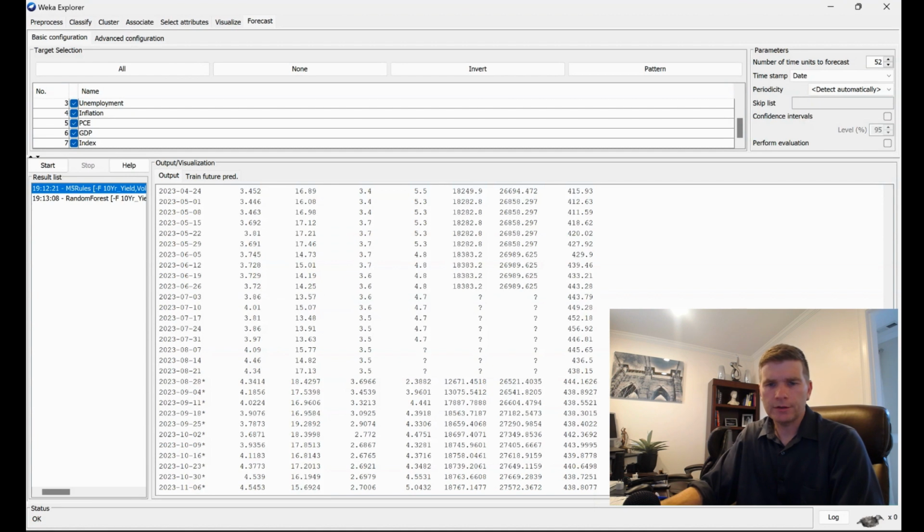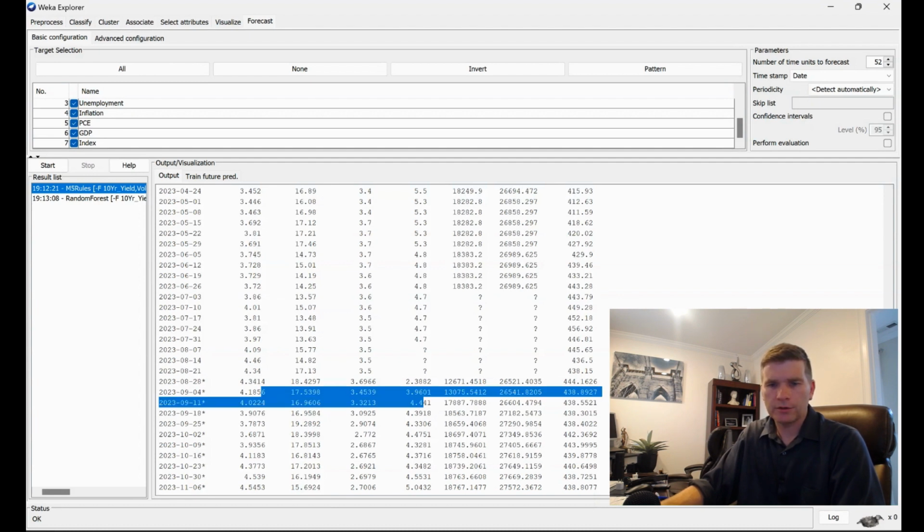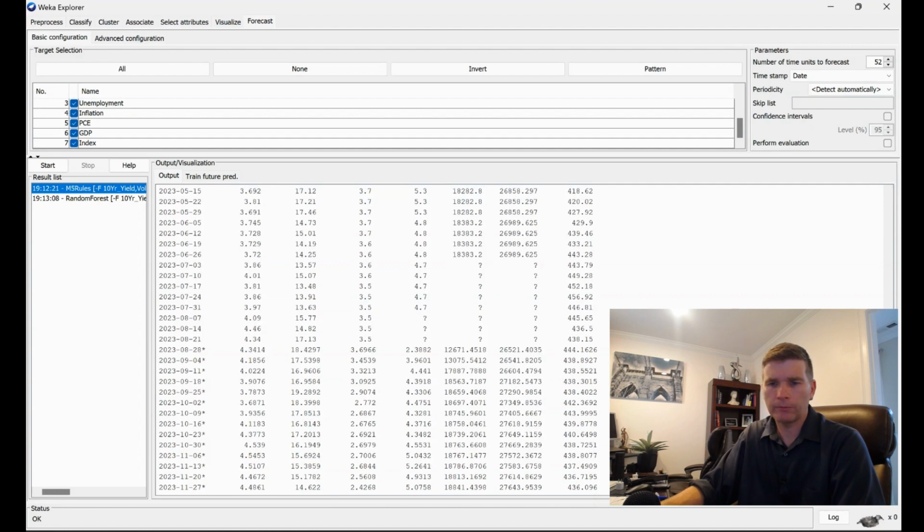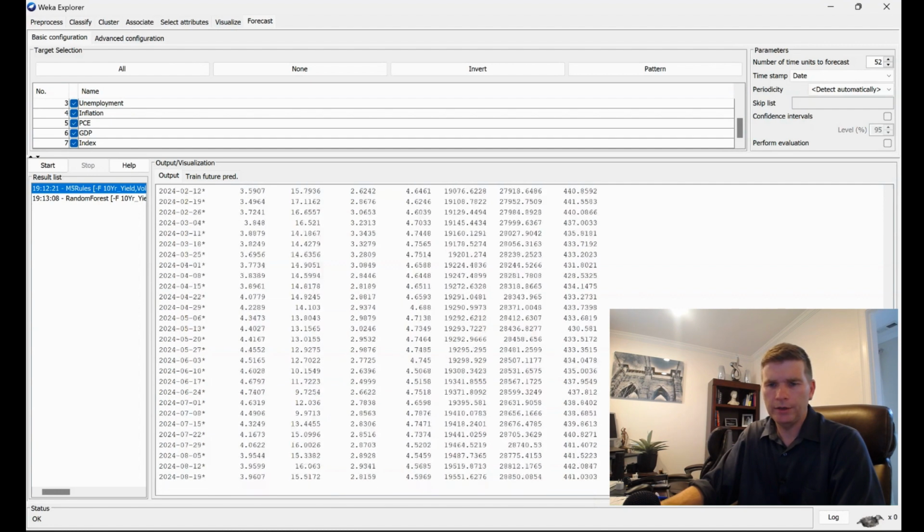I already ran the analysis for the computer modeling using two approaches, the M5 rule and random forest. This is just to help save some time. And right here, August 21st, 2023, this past Monday, the SPY ETF closed at 438.15, and all the values underneath it with the asterisk, those are our predictions over the next year, week by week. And these other columns, those are the other macro data points like GDP and inflation. But we're really only focusing on the right column for the S&P 500 ETF.